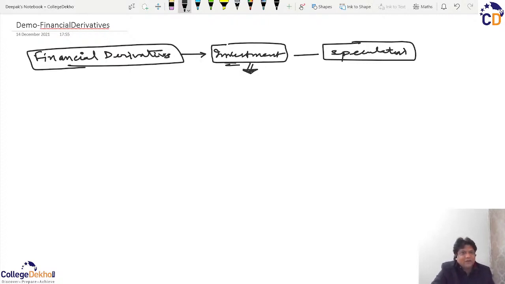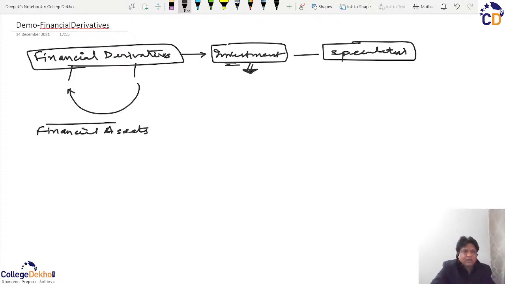Before I get into the derivatives, we have to understand two things, financial and derivatives. Derivatives are something which are derived from an underlying financial asset. So we have to first understand the meaning of financial assets. Though there are different kinds of financial assets, equity denotes what?